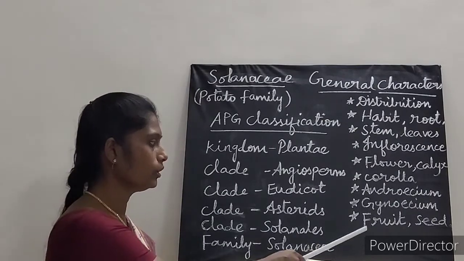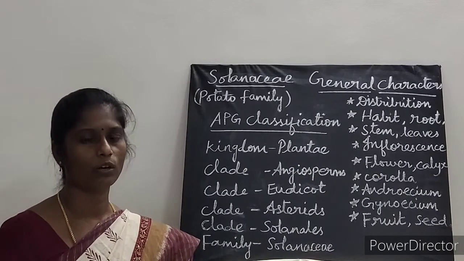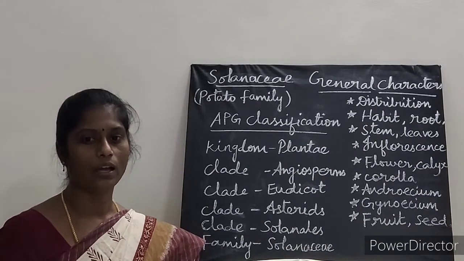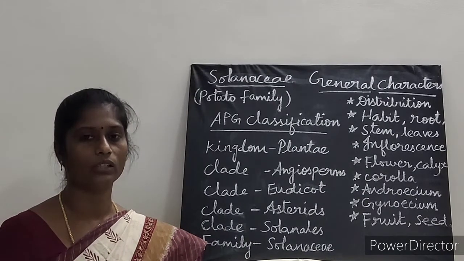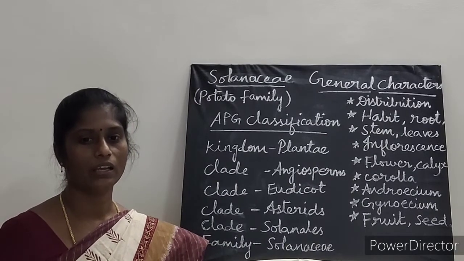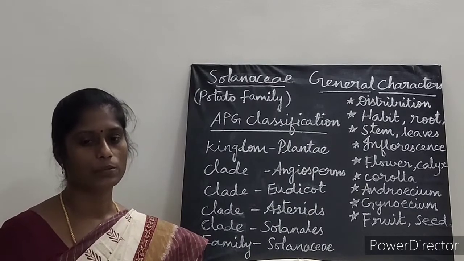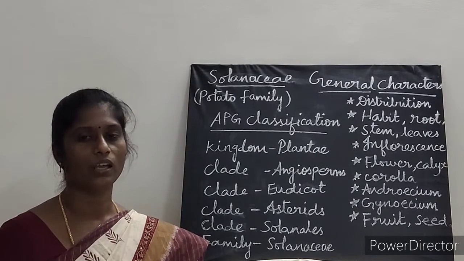Next is about fruit. Here 2 types of fruits are present. One is capsule, another one is called berry. For example, in Datura and in Petunia it is capsule, and Lycopersicum esculentum is tomato, it is berry. Okay. And even in capsicum it is berry. Next is seed. Seed here is endospermous.